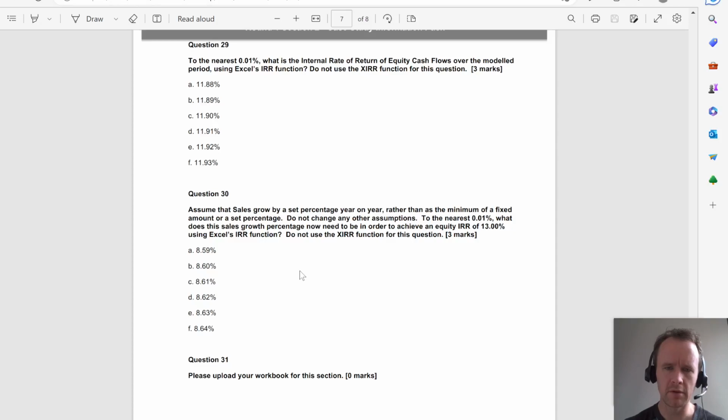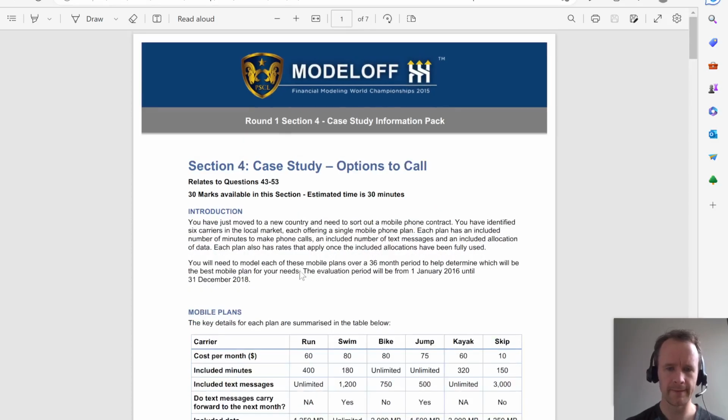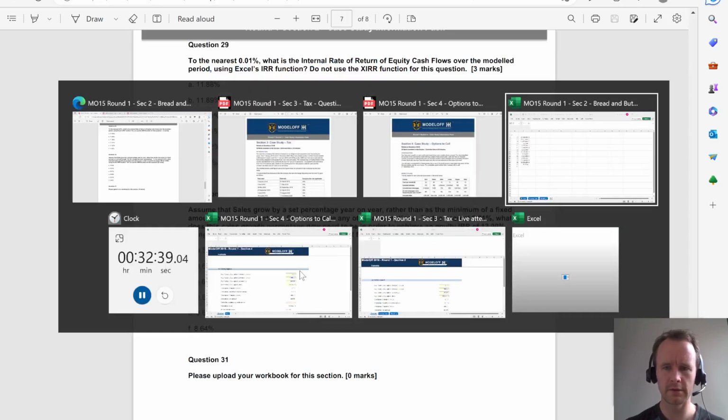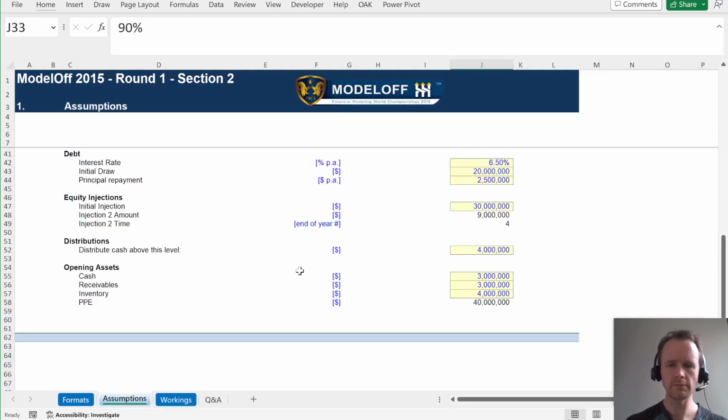All right, assuming that sales grow by a set percentage year on year rather than the minimum, do not change any other assumptions, to the nearest 0.1%, what does the sales growth percentage now need to be in order to achieve an equity IRR of 13%? Okay, I'm in the wrong place. Back over here.